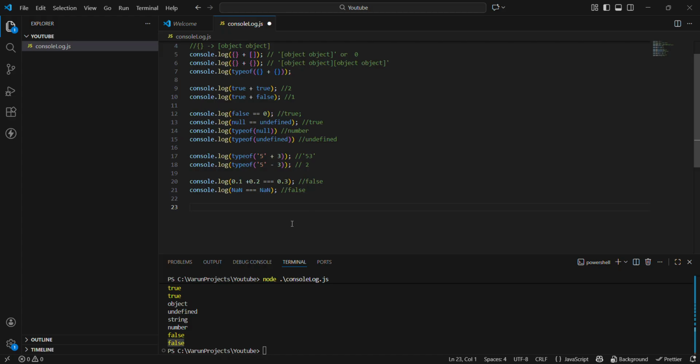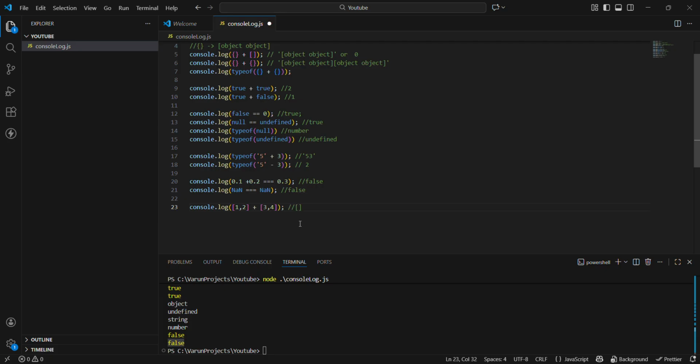This is one of the famous interview questions which has been asked in TCS recently, and in their face-to-face interview they usually ask this question. So [1,2] plus [3,4]. If you are going to an interview in TCS for a JavaScript or React.js developer position, there is a high probability that you will face this question. So guys, what will be the output of this?